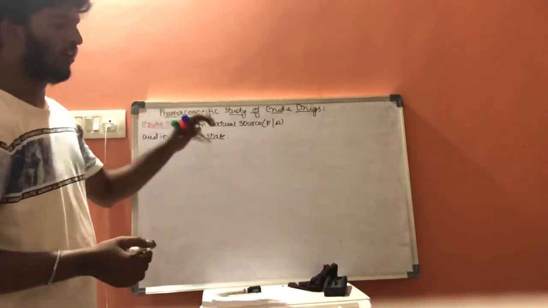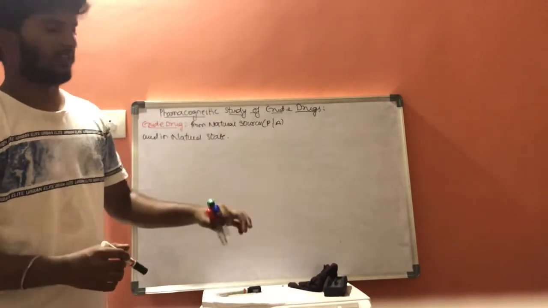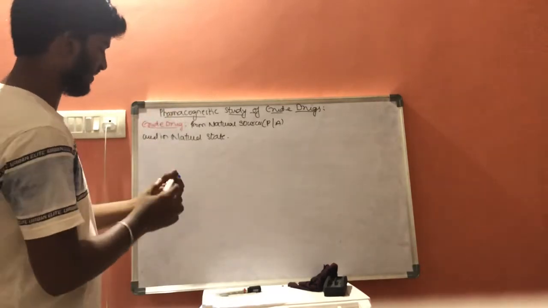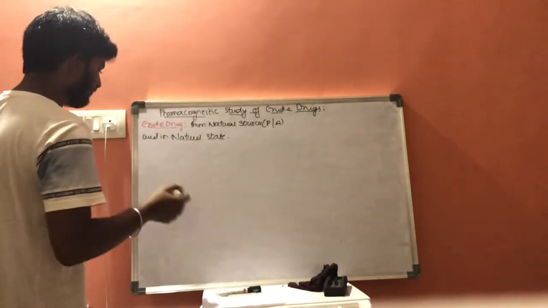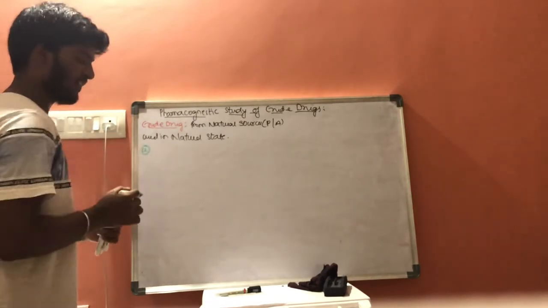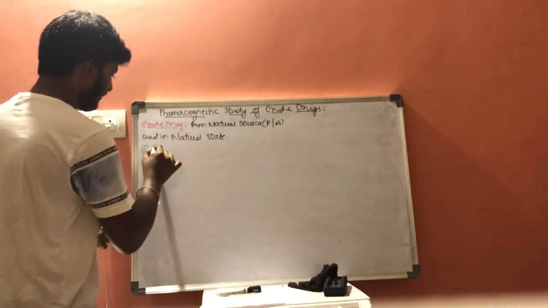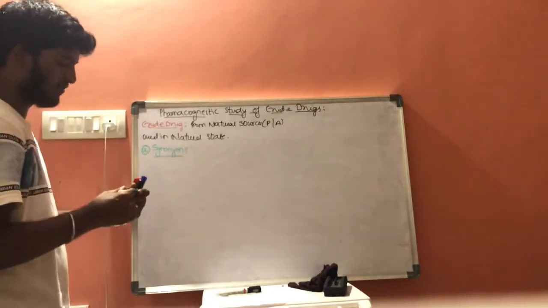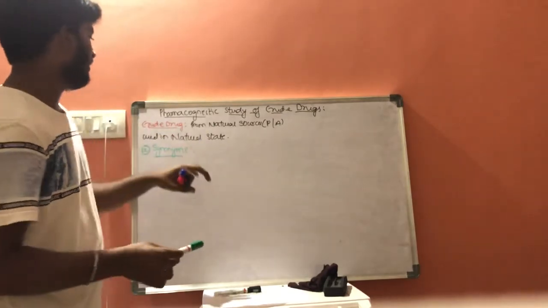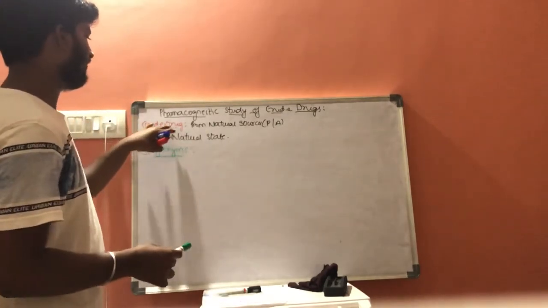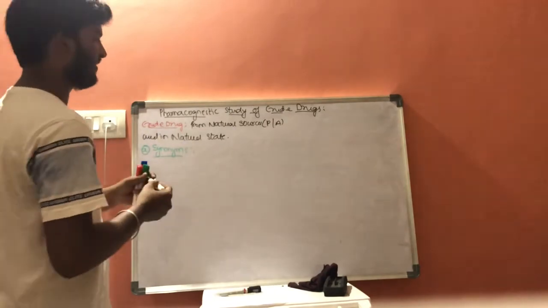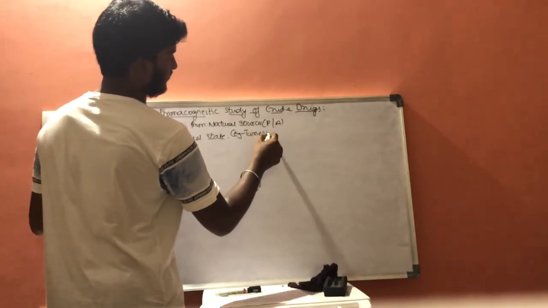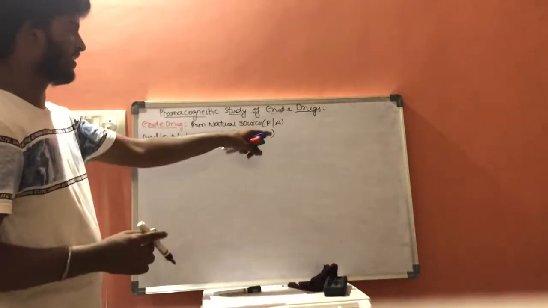Along with crude drug, there are some terminologies and certain criteria to remember. The first one includes synonyms. What are synonyms? A synonym is a similar name of a crude drug. For example, let us consider turmeric.